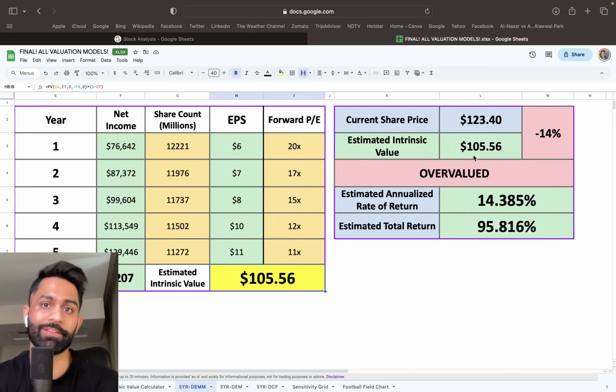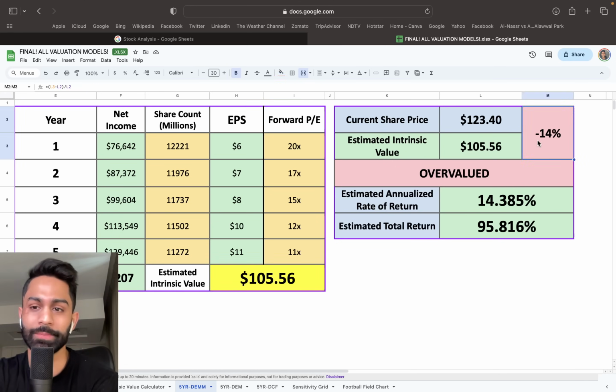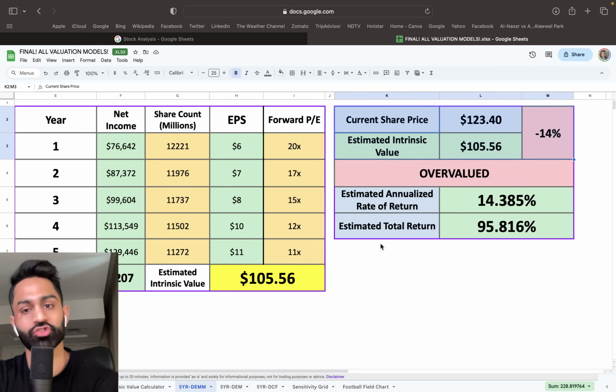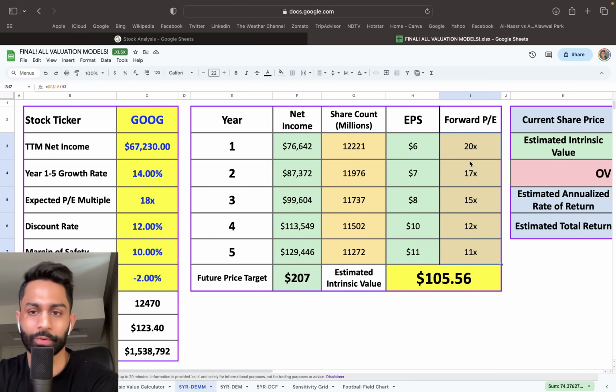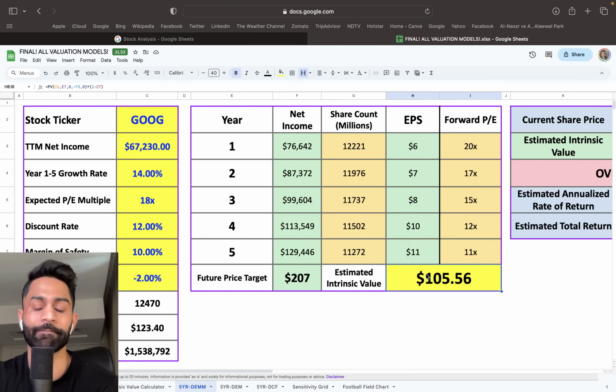And originally my fair value was at 96. So it's been updated a little bit from 96 to 105. That I think is a lot more reasonable, which only means 14% more potential downside needed for Google to be trading at its intrinsic value, based on the discounted earnings multiple model. Now, this right here is going to be the forward price earnings. You can see EPS is going to grow from $6 to $11. It's kind of in line with what Wall Street also has. And $105.56 is going to be the potential estimated intrinsic value based on this model.